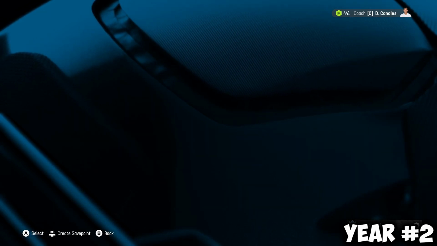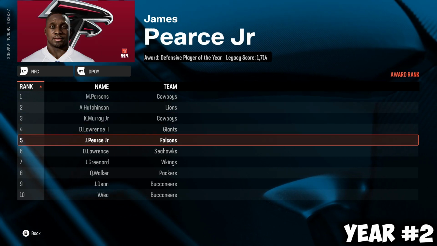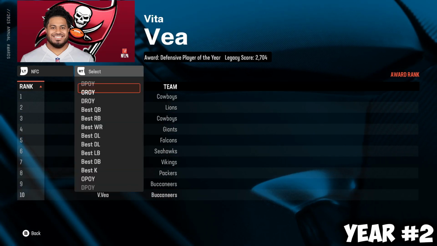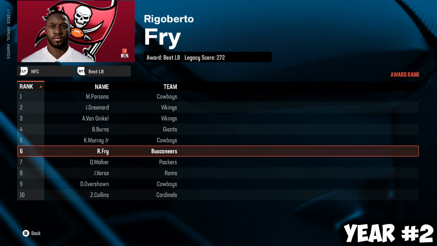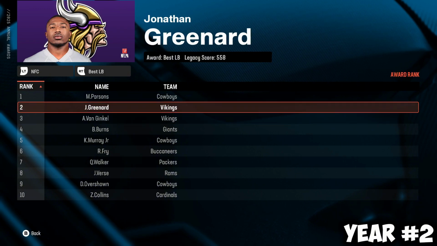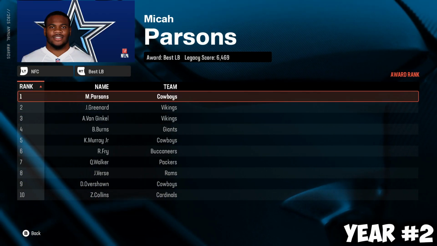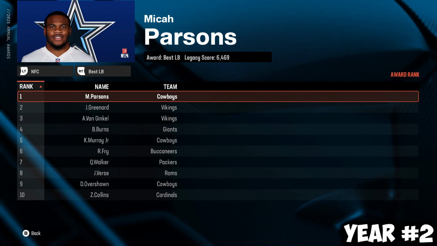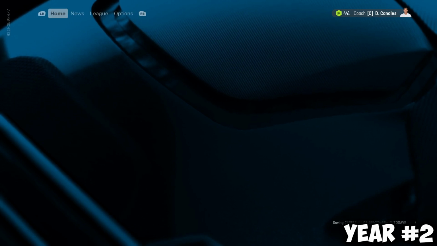The yearly awards for the season player of the year, we don't make a top 10, but best linebacker, we are 6. So 6 best linebacker. We're improving ever so slightly in the rankings. We have to end up passing Micah Parsons, which is going to be really hard. I don't know, he might be a 99 or a 98. So it's going to be hard to pass him.